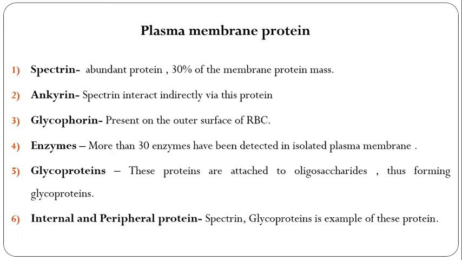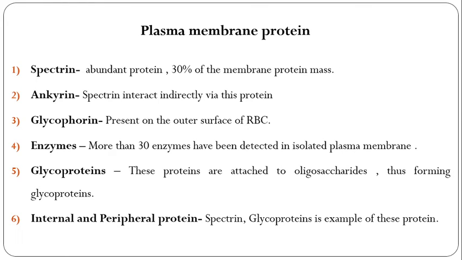Then the second is ankyrin. Spectrin interacts indirectly via this protein. The third one is glycophorin. Glycophorin is present on the outer surface of the RBCs and its function is unknown.